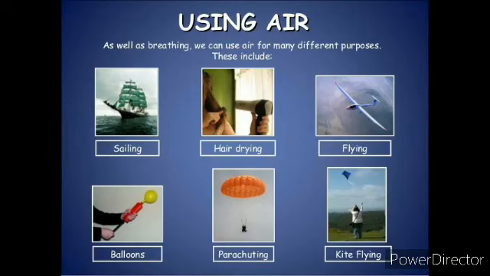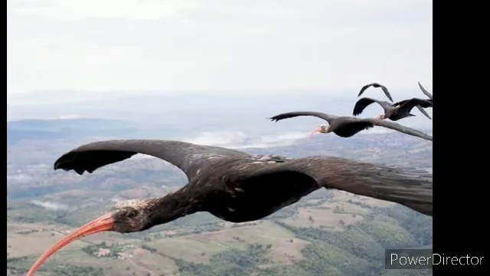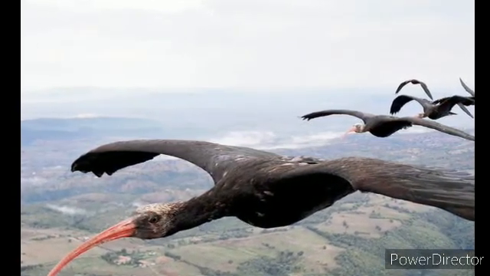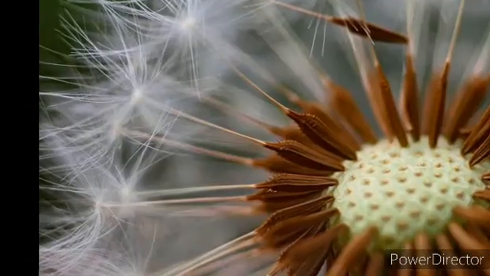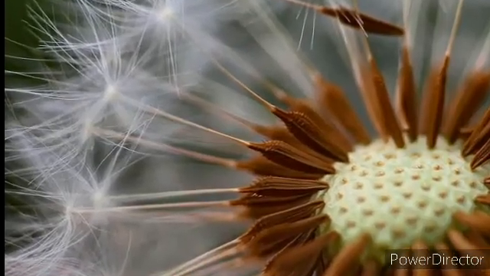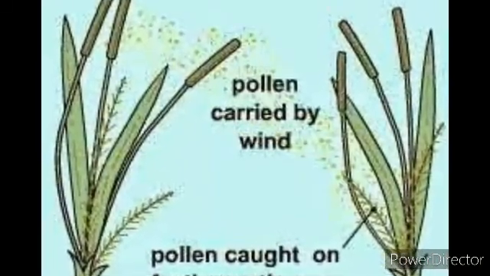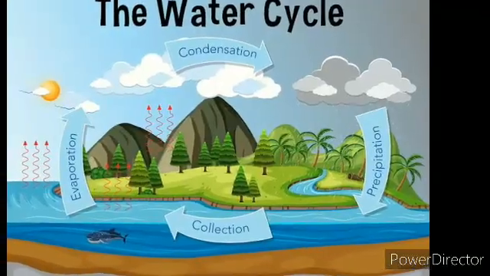Aeroplanes, helicopters, balloons, parachutes and yachts also work because of air. Birds, insects and bats are able to fly because of the presence of air in the atmosphere. Air helps in the dispersal of seeds and in the pollination of several flowers, and air even plays an important role in the water cycle.